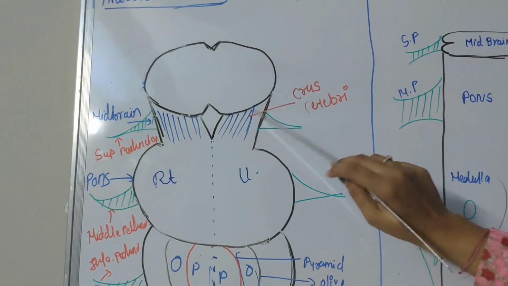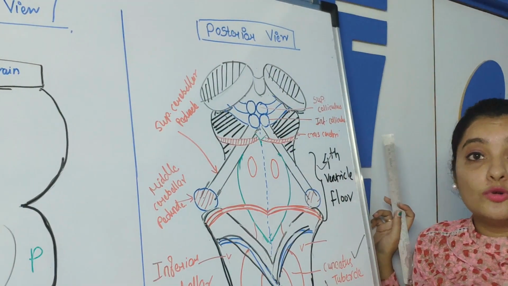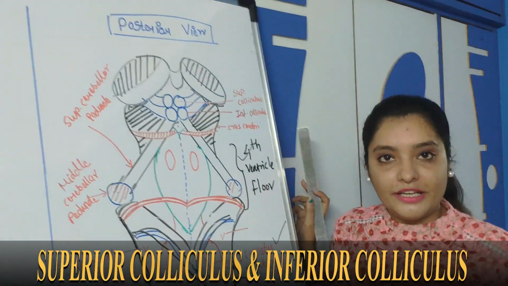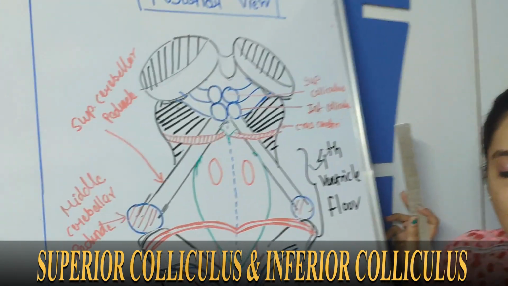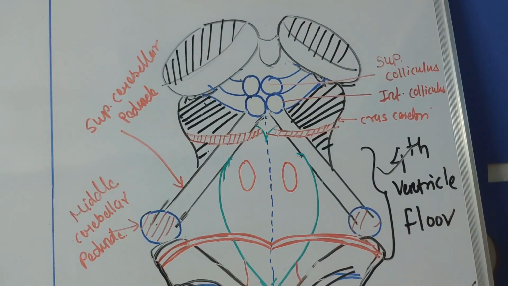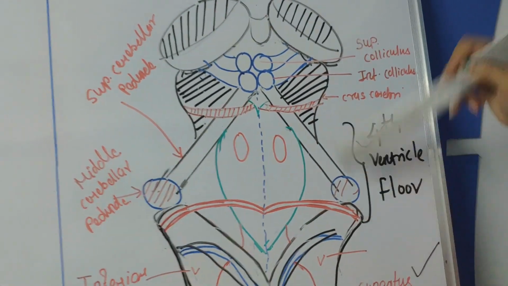We have seen the anterior part of the midbrain, okay, it is called the crus cerebri. And the posterior part consists of two pairs of colliculi, the superior colliculus and the inferior colliculus. Right now you just remember the names. We'll discuss these structures in detail in my next lecture. Okay, so this is the whole structure of the brainstem.